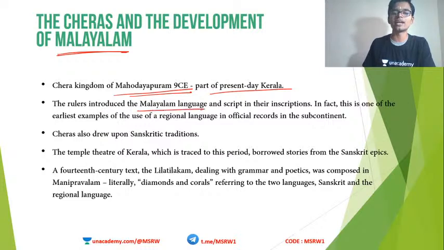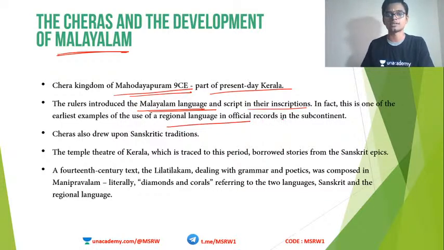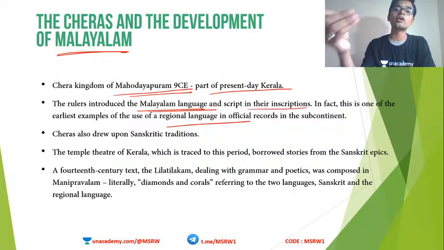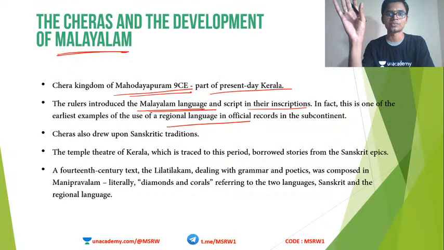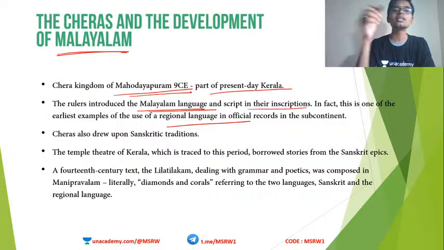The rulers introduced the Malayalam language and the script. This is one of the earliest examples of use of regional languages in official records. If you remember, the Mughals used Persian to keep their records, Persian and Hindavi. Similarly, earlier dynasties used Sanskrit for record keeping. Although some of the kings used Prakrit for their inscriptions, still record keeping was done in Sanskrit, a high-funda language. A regional language was used for record keeping probably for the first time in the Chera kingdom, and that was in Malayalam.